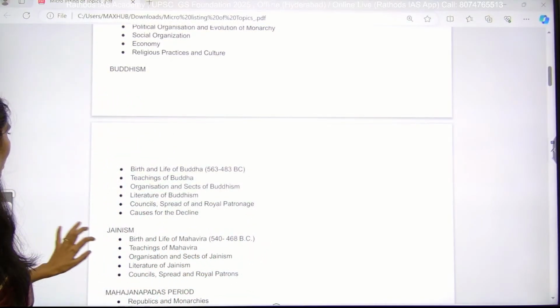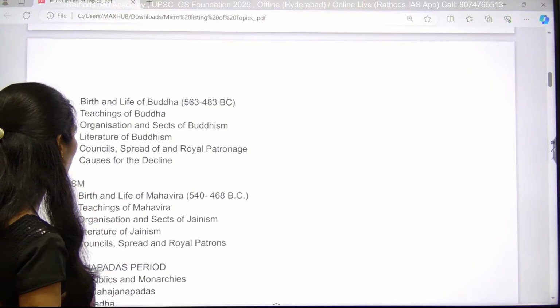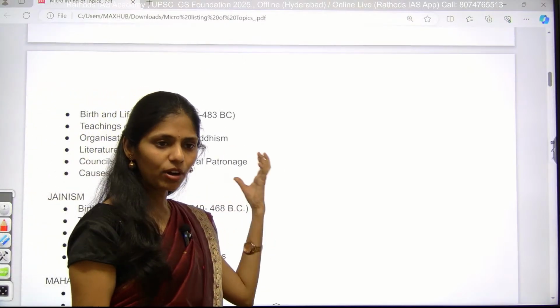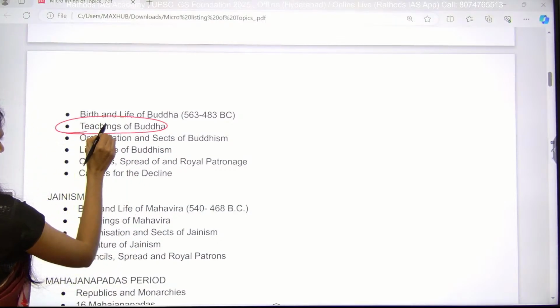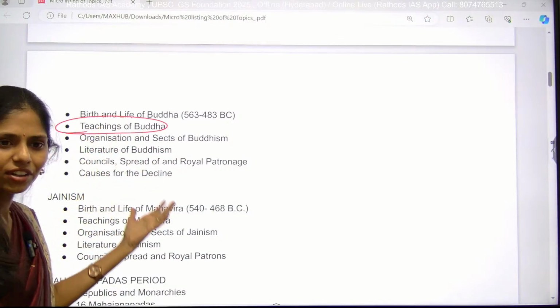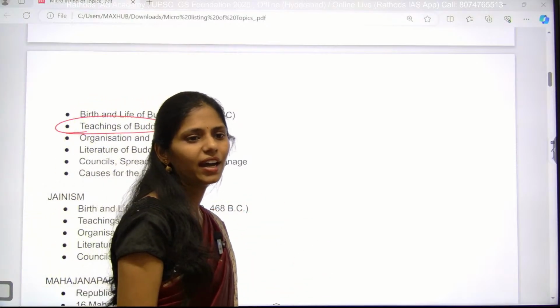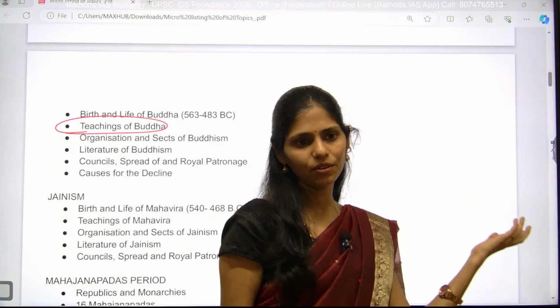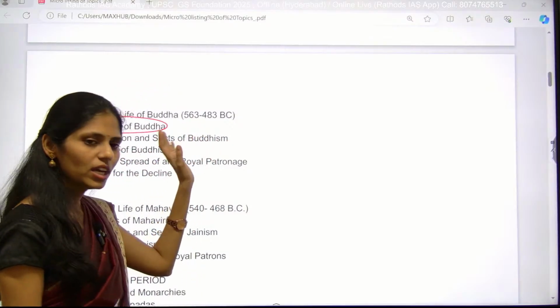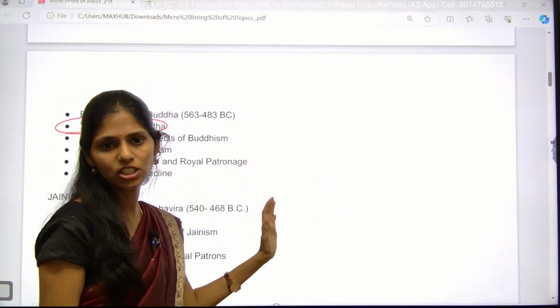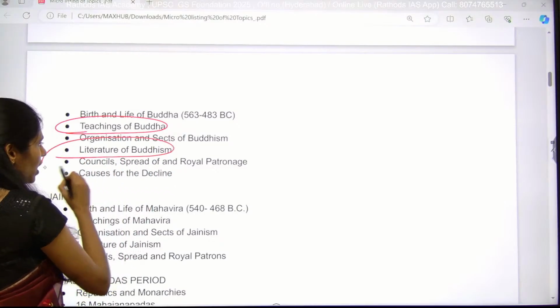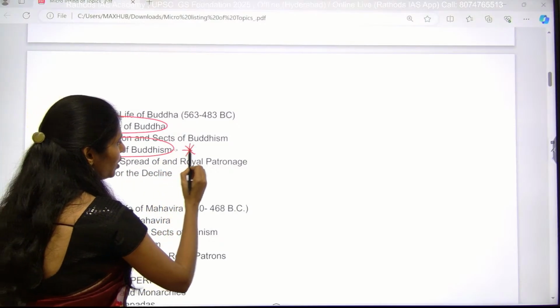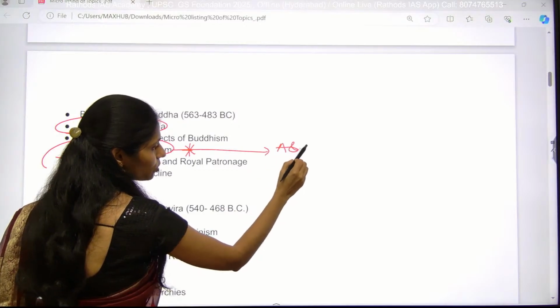Here what exactly you have to focus on is some basic facts like who was the founder and the life of Buddha, and the teachings of Buddha are very important. In Buddhism we have different sects like Mahayana Buddhism, Hinayana Buddhism, Theravada Buddhism. You have to know exactly what is the difference between each of them. And next you have to see the literature of Buddhism, and this literature part you will be studying in your art and culture also.